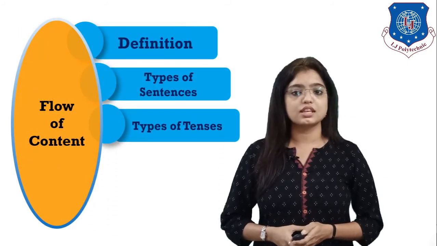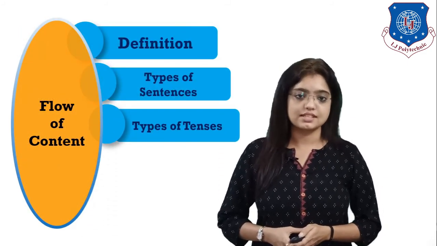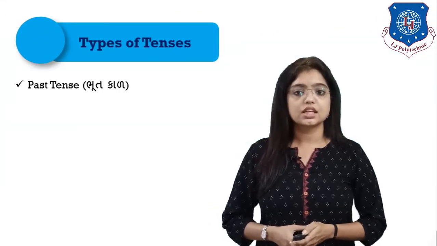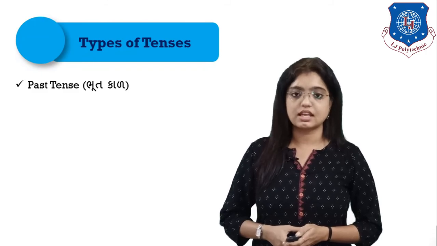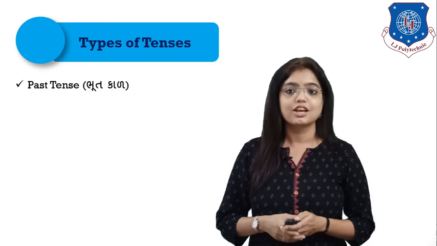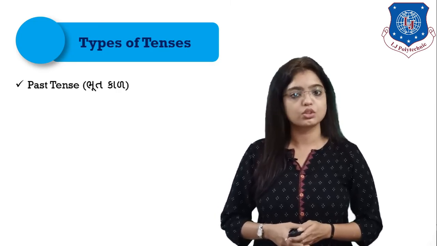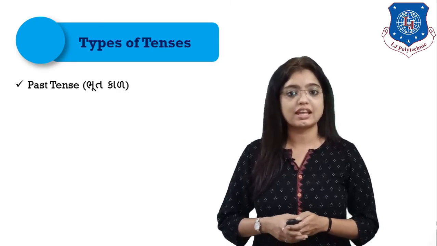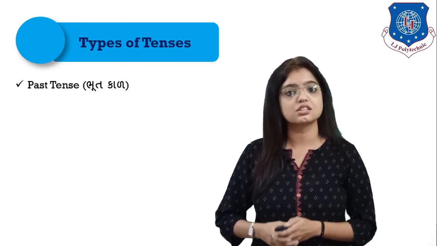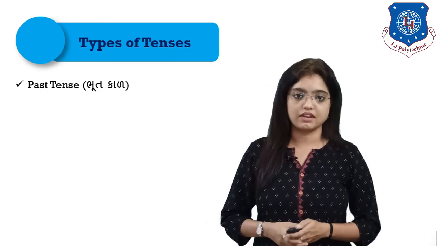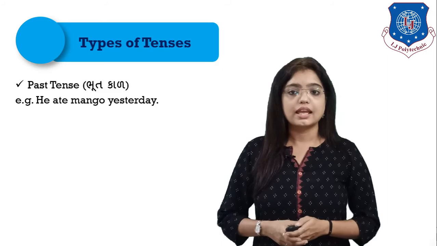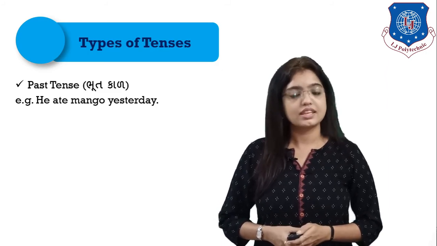Next, if you see, we have types of tenses. There are basically three different types of tenses as we saw and you must have studied them till now. You must be knowing it. First one is past tense, the actions which have already happened. When we talk about an incident that has already happened, that is called past tense. Example, he ate mango yesterday.